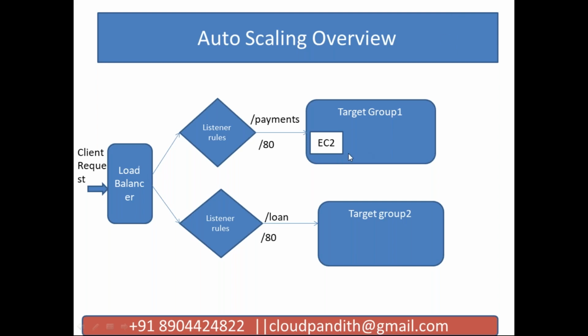I will create 2 EC2 instances. On one EC2 instance I will host the payment application, and on another EC2 instance I will launch the loan application. After that, I will create 2 target groups, one to monitor each EC2 instance. Then we will create a load balancer to send our traffic to these EC2 instances. Whatever we have done in load balancing, let me implement the same thing here.